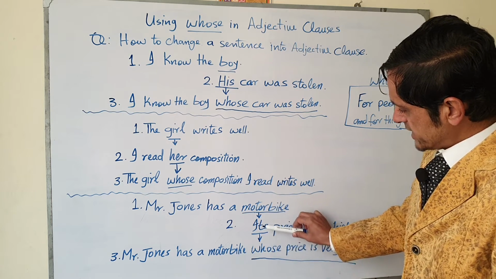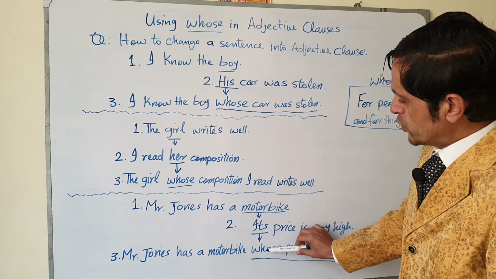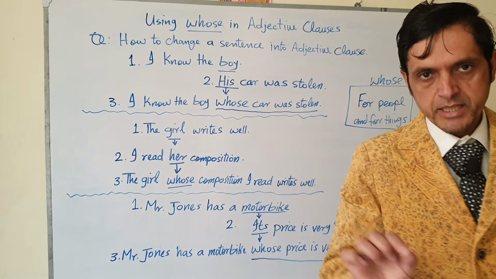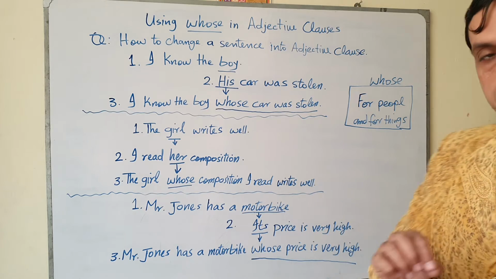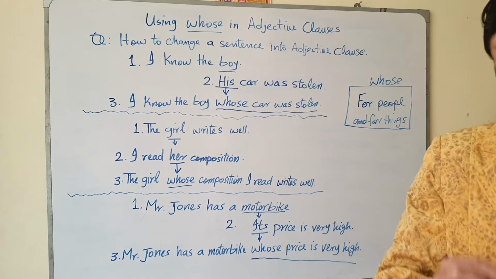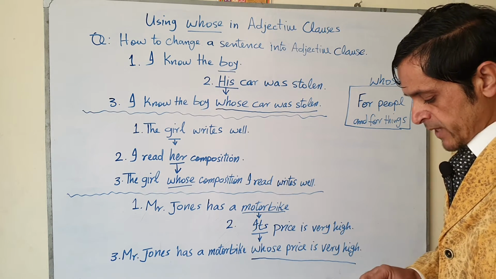It modifies its, and it modifies bike, motorbike, so whose is also used for things. In short, whose can be used for both people and things.